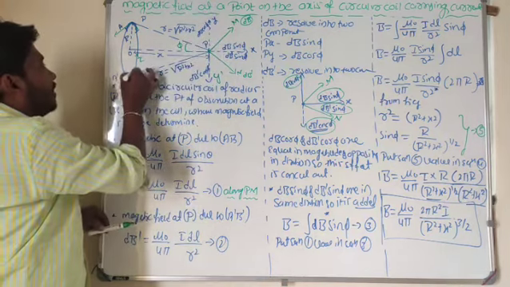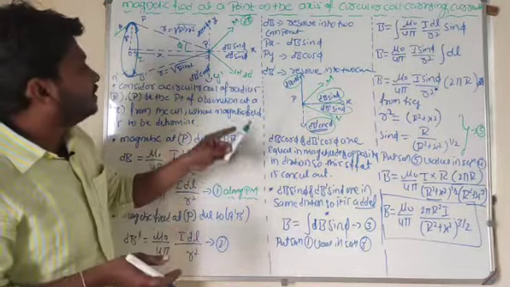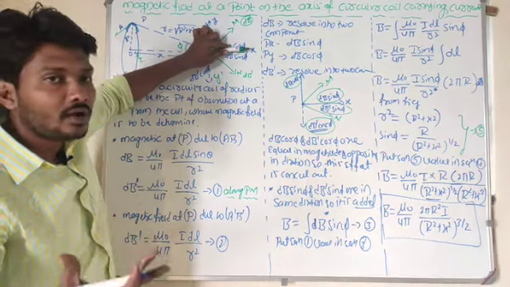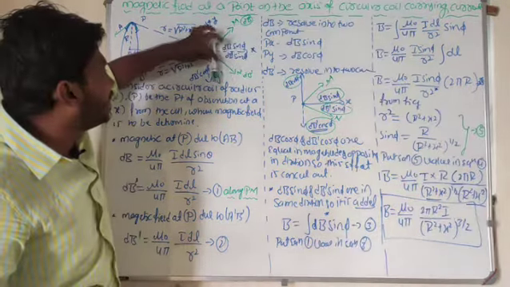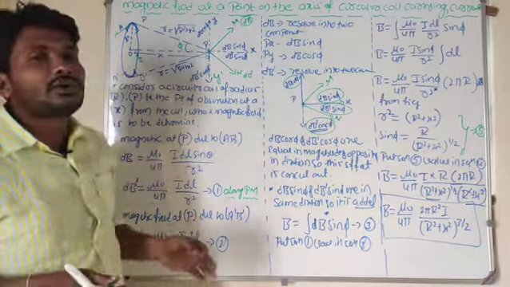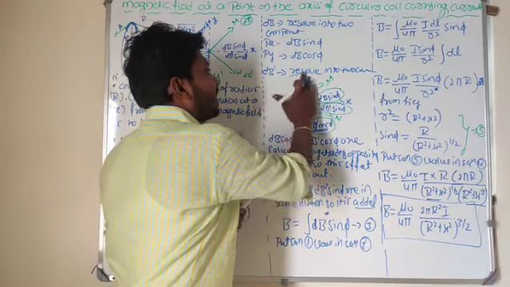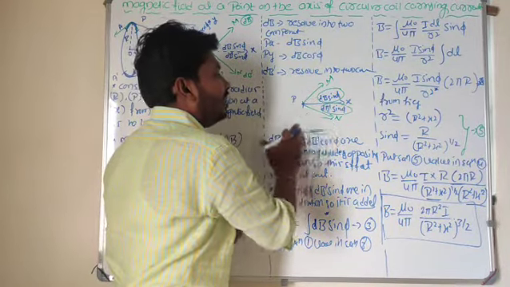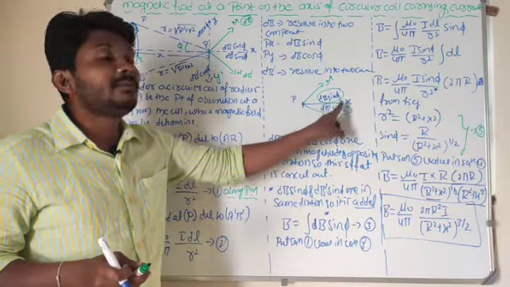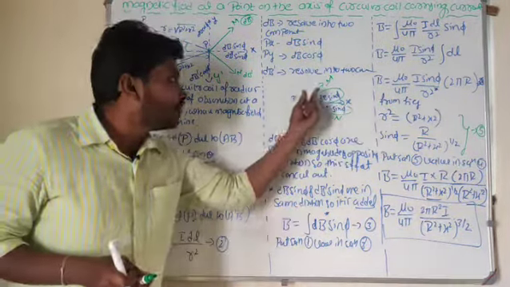In a similar way, because of the length element A dash B dash, I will get a magnetic field along P to N direction. I will resolve this magnetic field into two components, dB dash sin phi and dB dash cos phi. Now look at here. dB cos phi and dB dash cos phi are equal in magnitude and opposite in direction, so this effect will cancel out. Then dB sin phi and dB dash sin phi are in the same direction, so I can add up these magnetic fields.